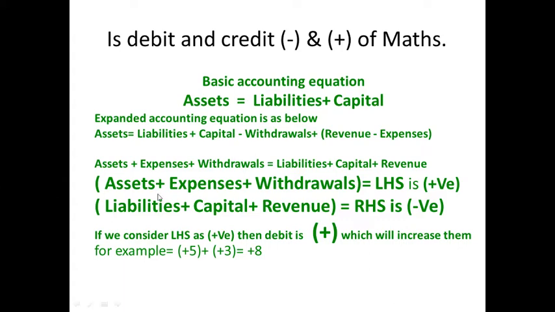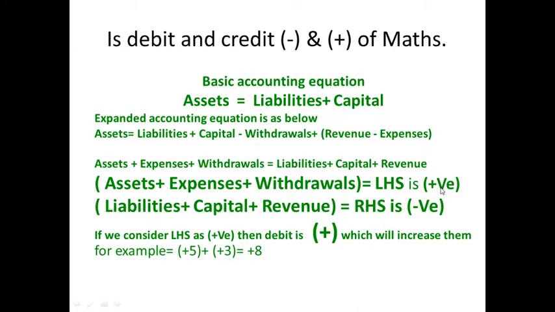So first we have to consider that assets, expenses, and withdrawal, that is the left hand side of the equation, the LHS, is positive. This is plus. And the right hand side of the equation, liabilities, capital, and revenue, that is the RHS, is negative.